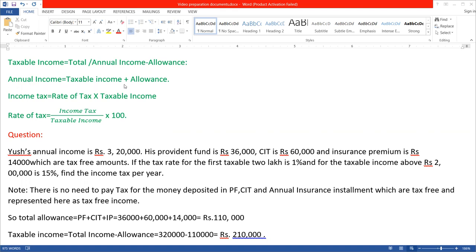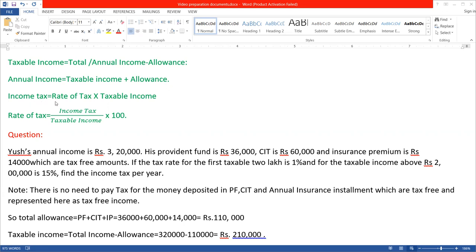So here annual income is taxable income plus allowance. If you add allowance to taxable income, you will get annual income, and allowance means tax-free amount or tax-free income. If it is income on which you don't have to pay tax to the government, that is called allowance. So I can say allowance means allowed not to pay tax. The income that is allowed for not paying tax to the government, and tax is the compulsory payment made to the government. If you are allowed not to pay direct tax like income tax, then that is called allowance.